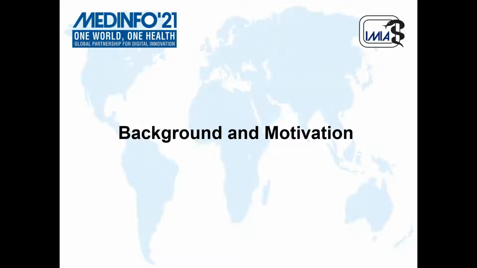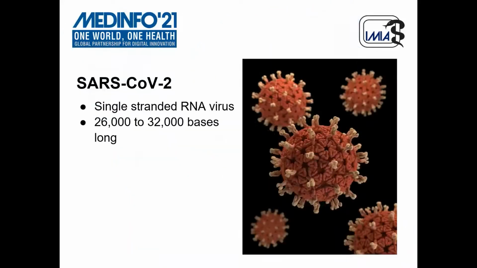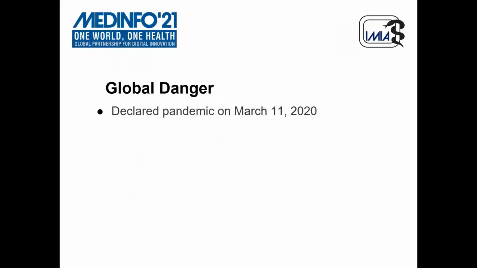So let us dive into the background and motivation. The SARS-CoV-2 virus, we all know, has been talked about for 2 years now. It is a single-stranded RNA virus, 26,000 to 32,000 base pairs long. The ancestors of the SARS-CoV-2 virus are the SARS-CoV virus and the MERS virus. It causes a disease which is popularly known as COVID-19.